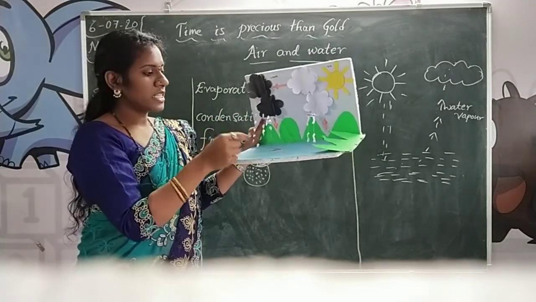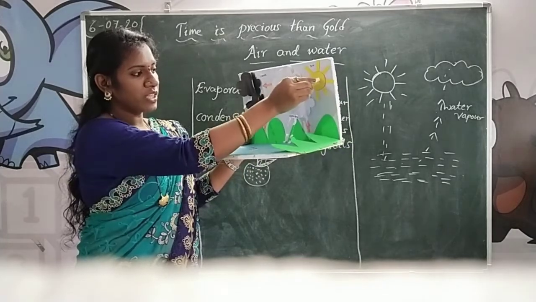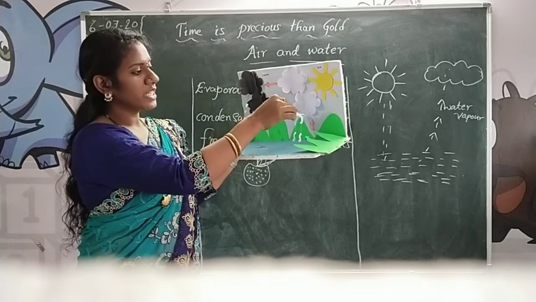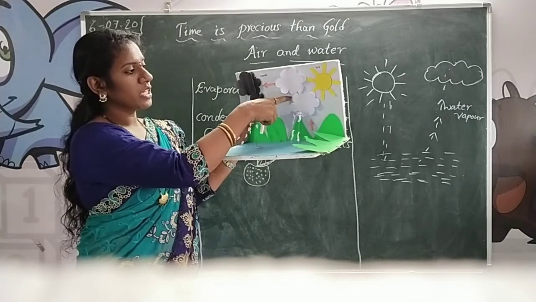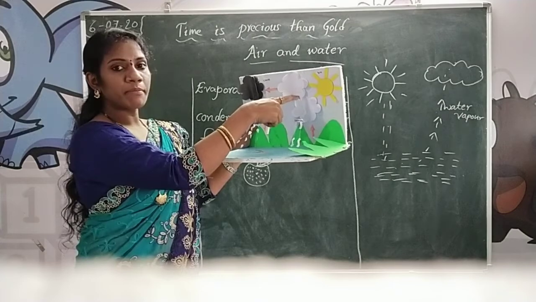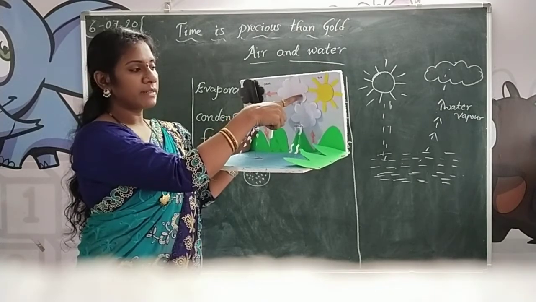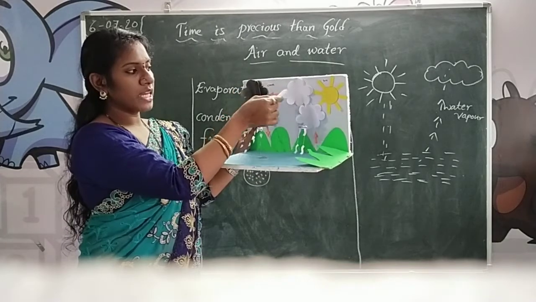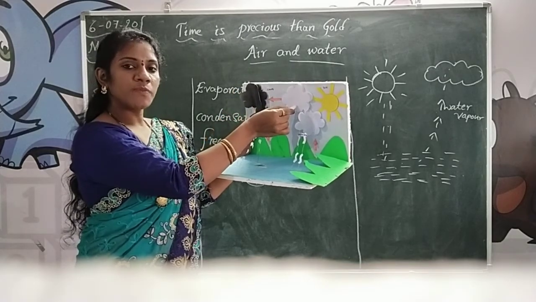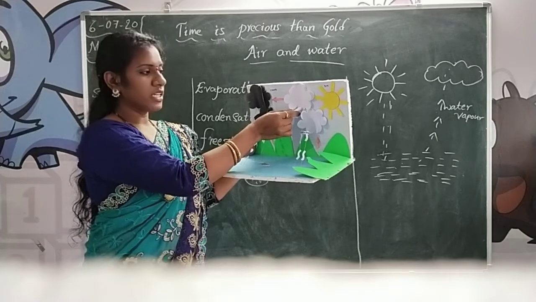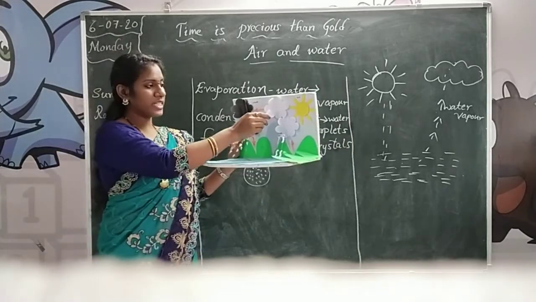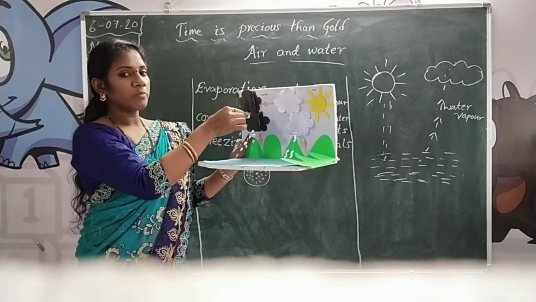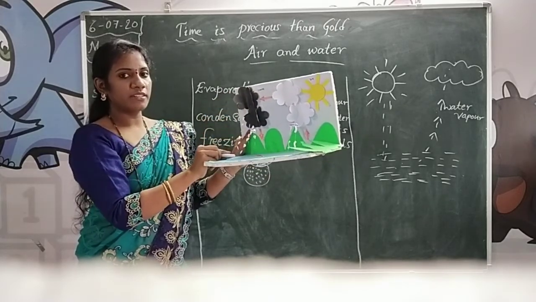Okay children, see here, from the heat of the sun, the water changes into water vapor. This water vapor can form clouds. In summer this process is going on. After summer these clouds can change into water droplets, because the clouds have small ice crystals. These clouds can form into water droplets, and it can form rain.